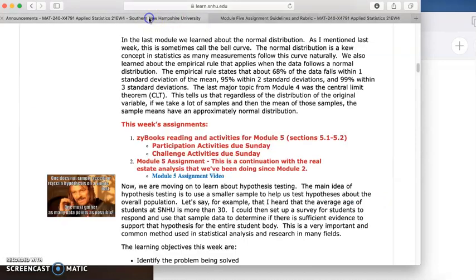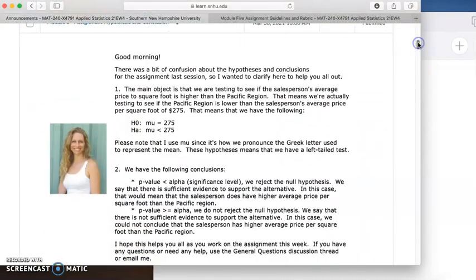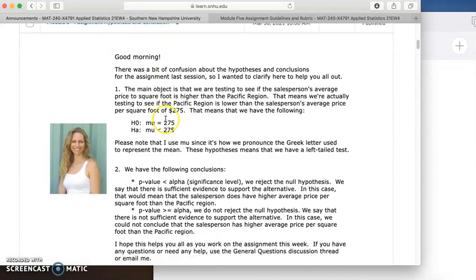The second thing I want to talk about just real quick are the hypotheses. So let's go back to the announcement that I posted this morning. When we say that we are testing to see if the salesman's price per square foot is more than the rest of the region, we're actually testing to see if the region is less than 275, because he's claiming his is 275. So we want to know, is it true that the Pacific region mean price per square foot is less than 275? So that goes to this hypothesis right here, where mu is equal to 275 is the null, and the alternative hypothesis is that mu is less than 275.